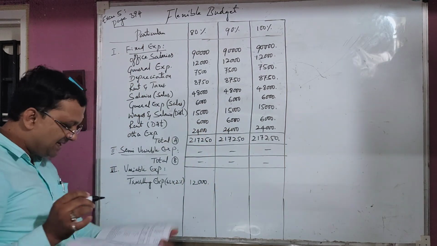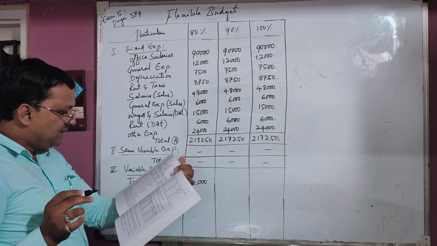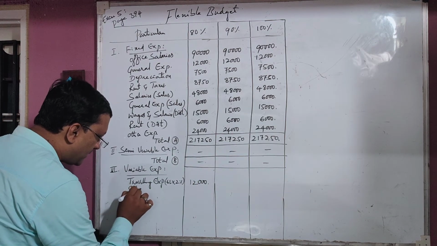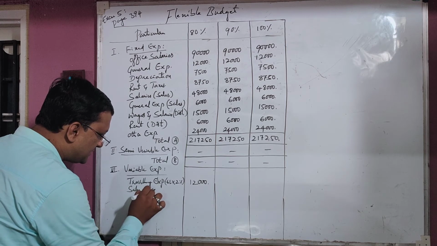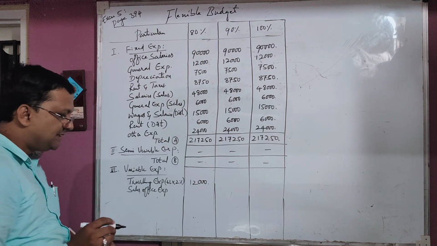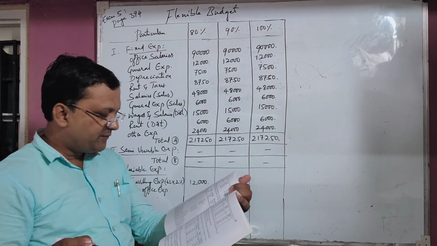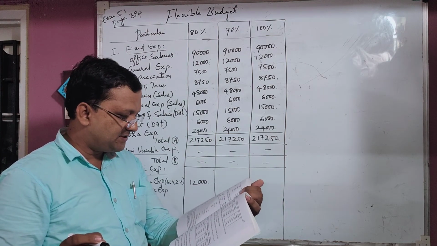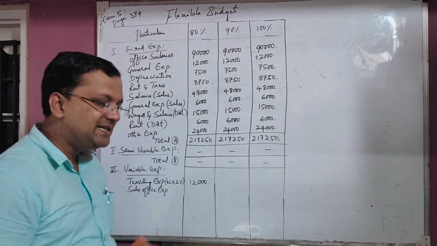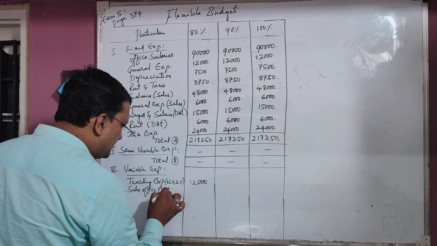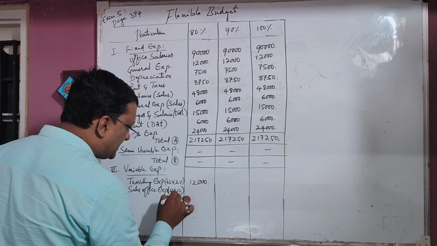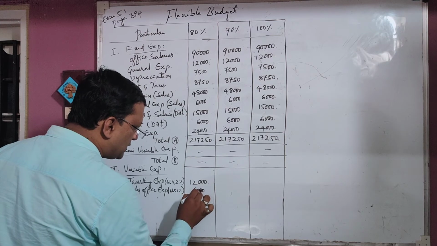Next, second, sales office expenses, that is for 1%. Sales office expenditure 1% means 6 lakh into 1%, which is 6,000 rupees.